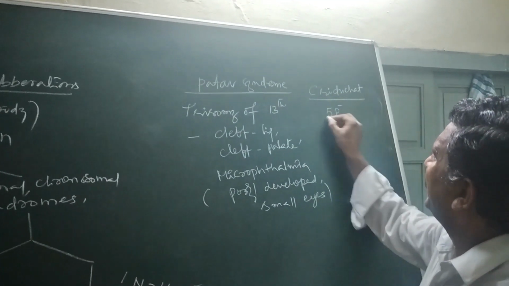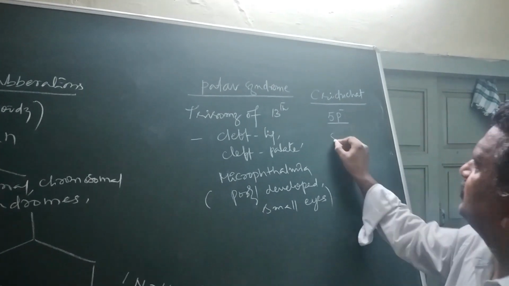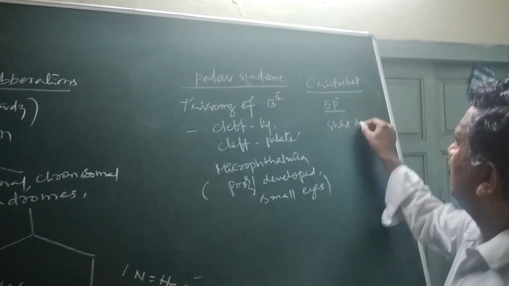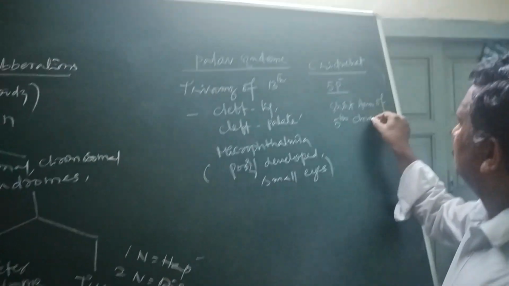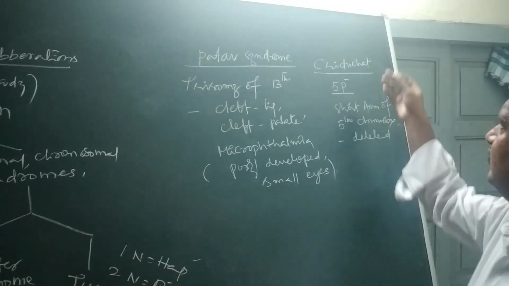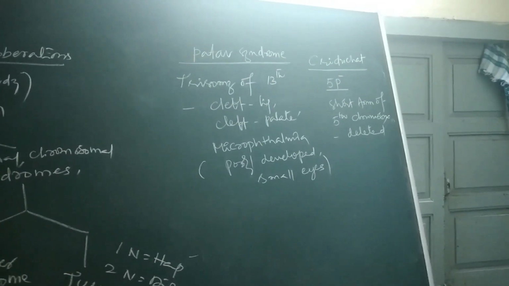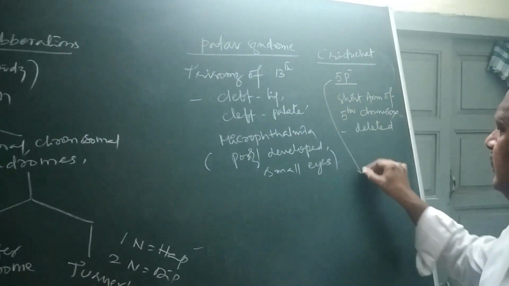5p minus. The short arm of the fifth chromosome is going to be deleted. Hence, this kind of disease will develop. Then, what are the characters here?